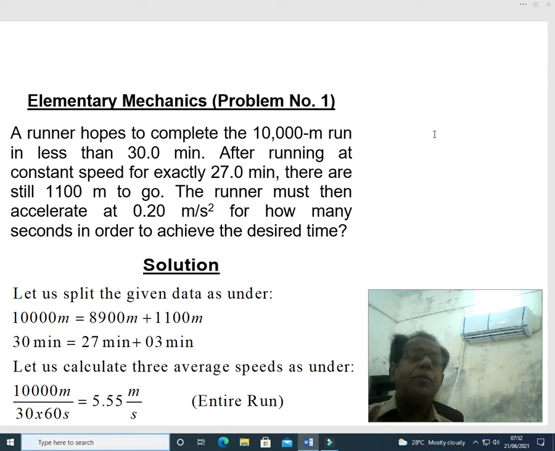So we have renamed our previous course of mechanics as elementary mechanics.